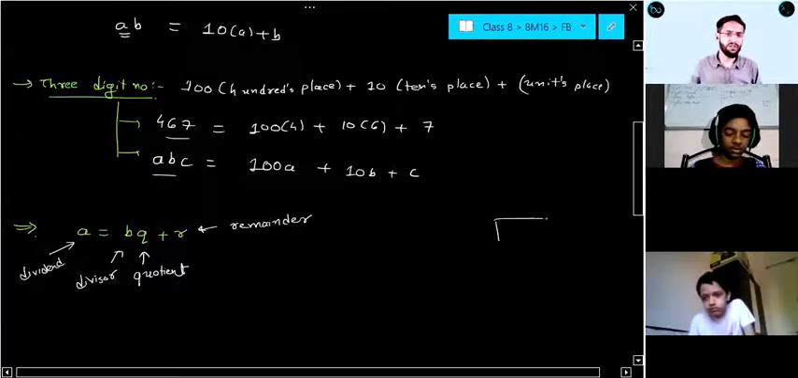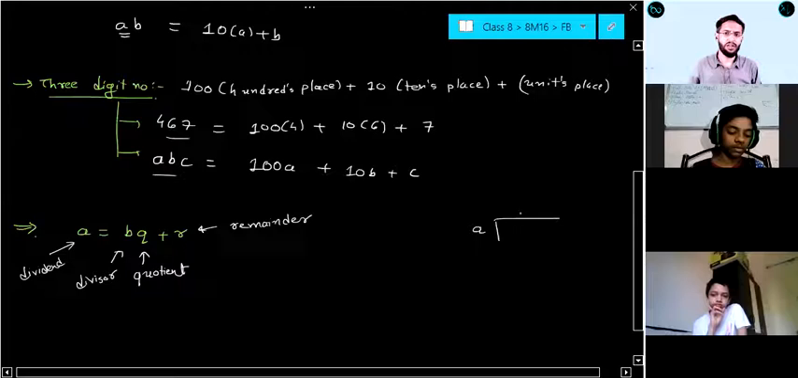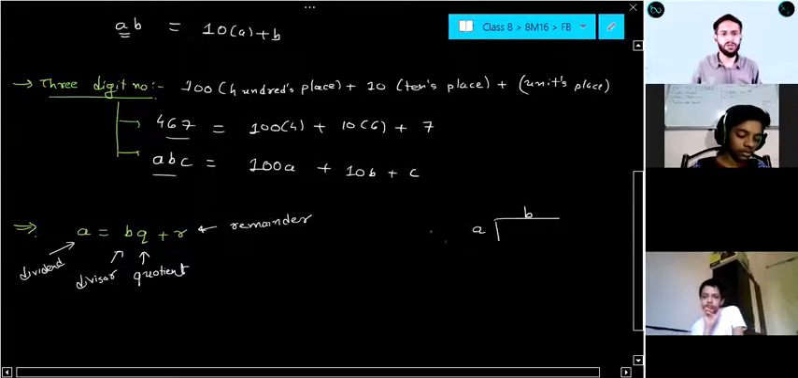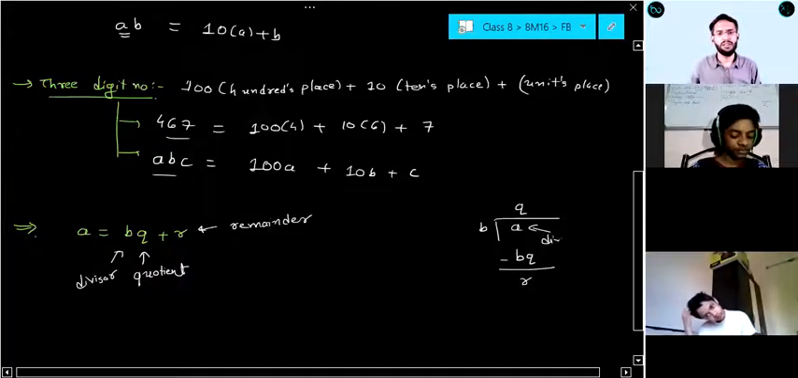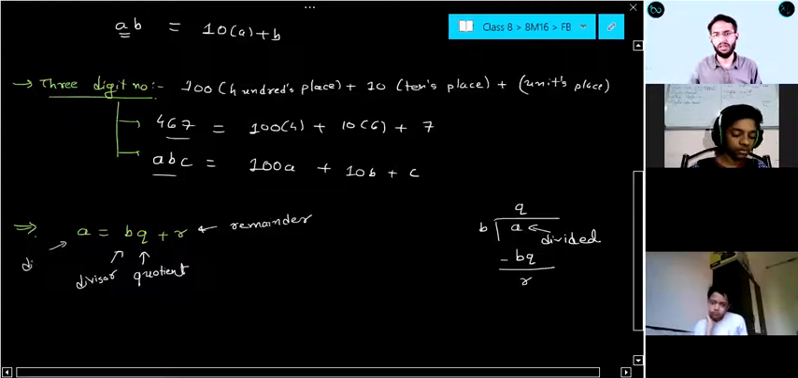Suppose this is any number, right? You are dividing this by B. So first you are taking B as your divisor, right? B is your divisor, Q is your quotient. This will give you BQ. Here you are going to get the remainder, and A is your dividend. Right? This is dividend or not? Tell me. This is called dividend only. You can tell me yes. Please give me some response.